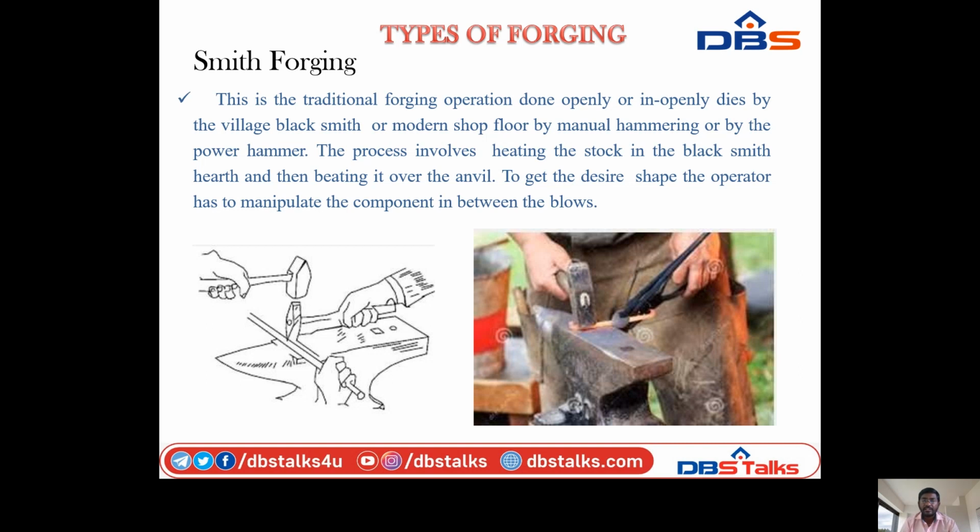This process involves heating the stock in the blacksmith's forge and then beating it over the anvil. To get the desired shape, the operator has to manipulate the component between two blows.